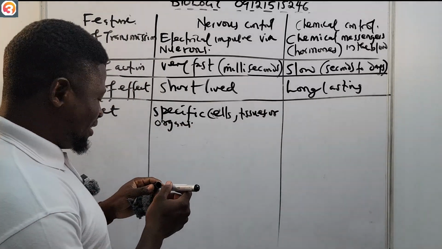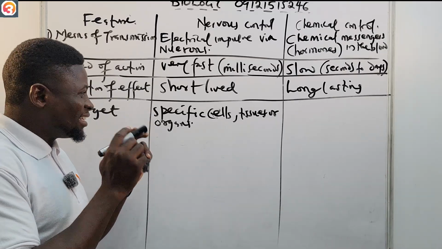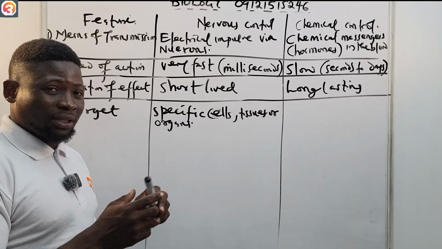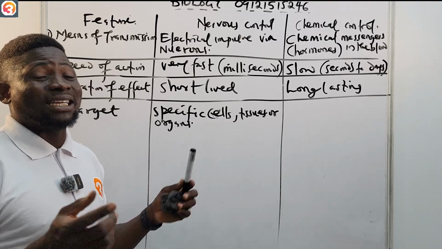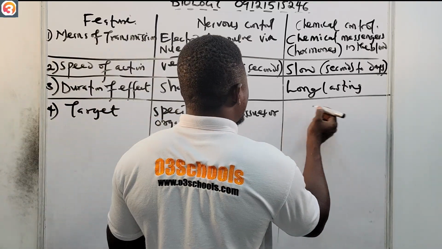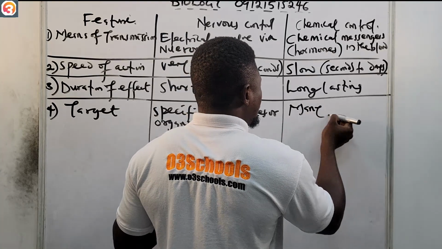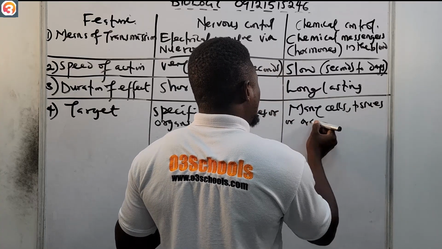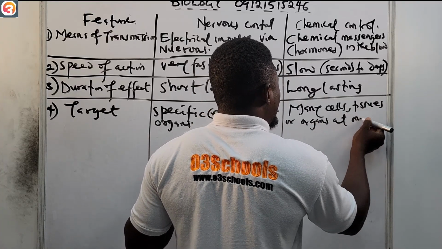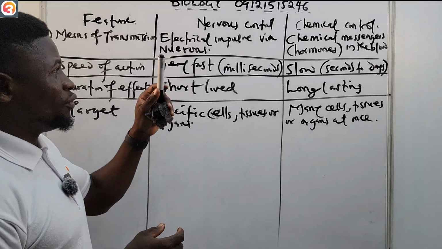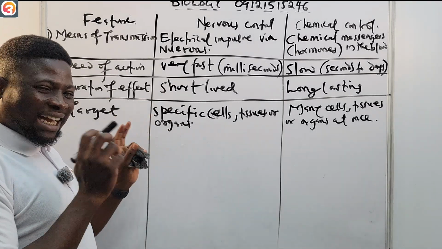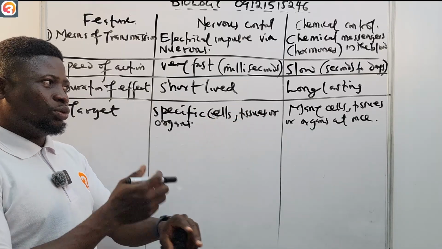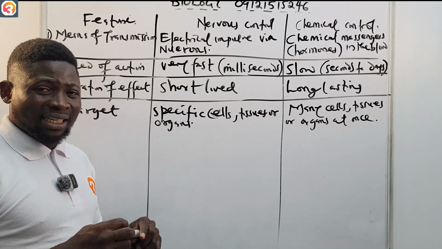While chemical control can target many cells, tissues, or organs at once. So nervous control targets specific cells, tissues, or organs, while chemical control can target many cells, tissues, or organs at a time.